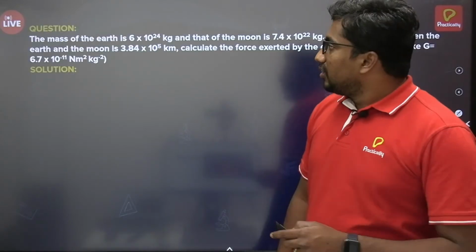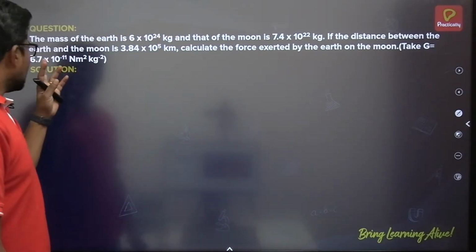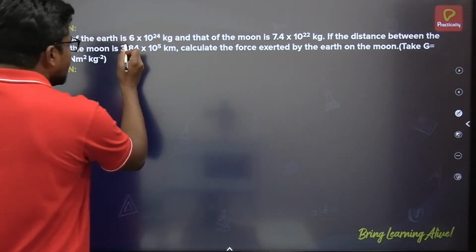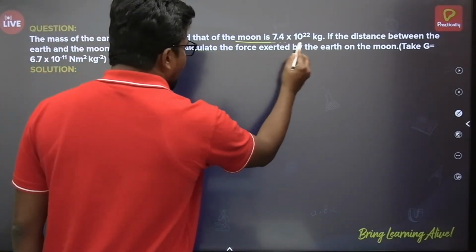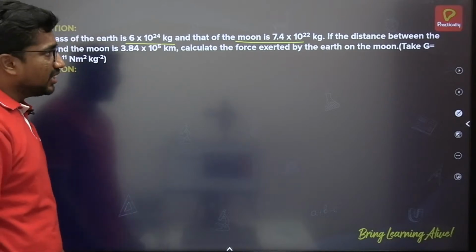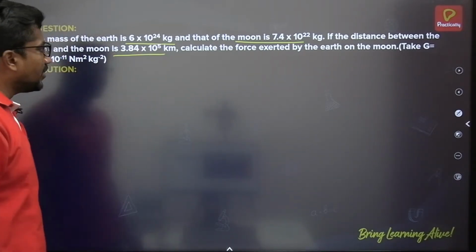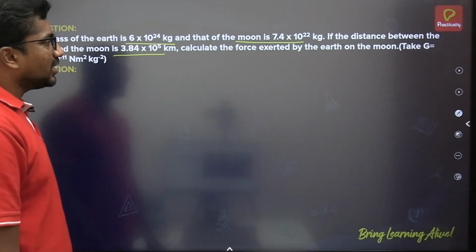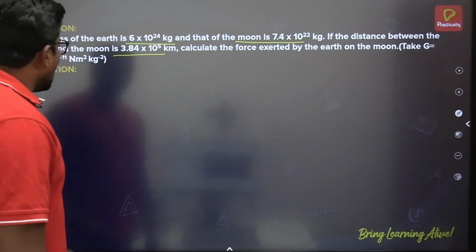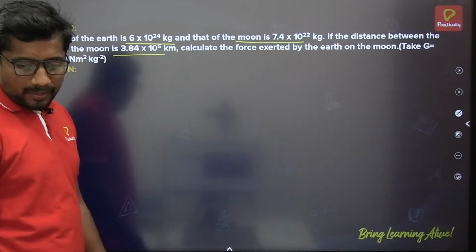Fine then. There is a question here based on the universal law of gravitation. The mass of the earth is 6 × 10^24 kg and that of the moon is 7.4 × 10^22 kg. If the distance between the earth and the moon is 3.84 × 10^5 kilometers, calculate the force exerted by the earth on the moon. Take the G value as 6.7 × 10^-11 N m² kg^-2.